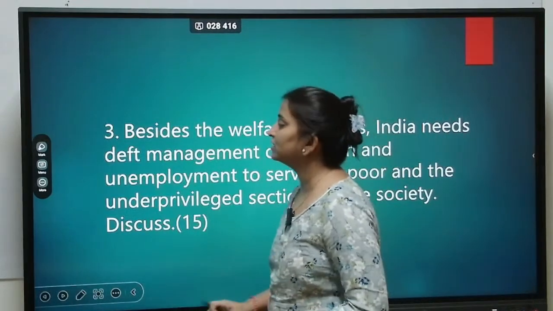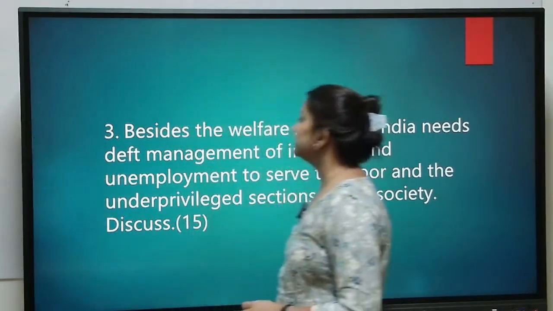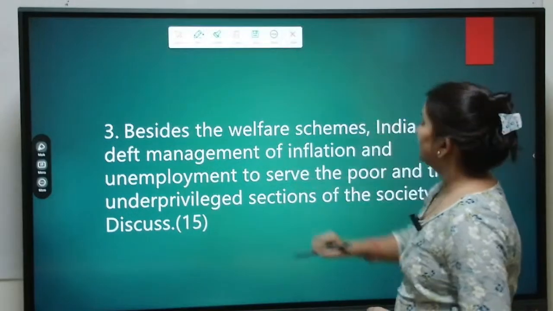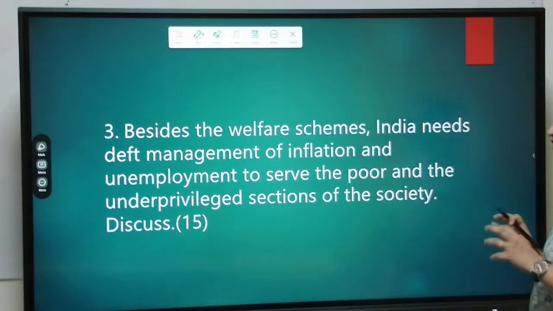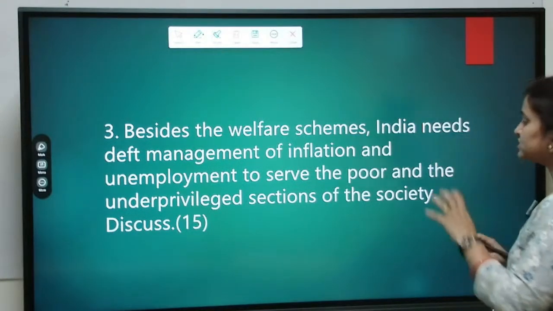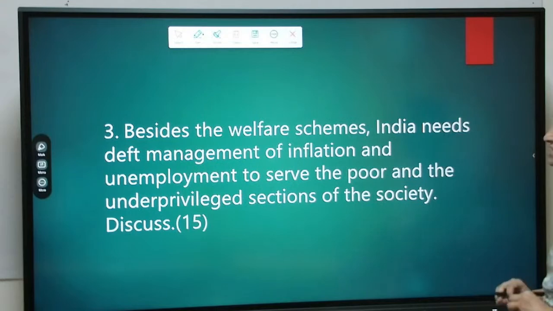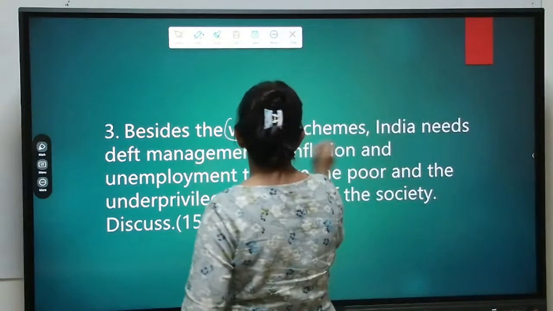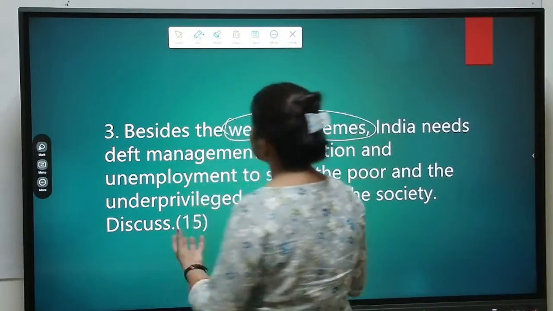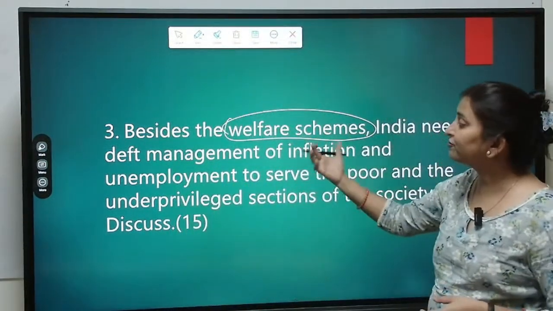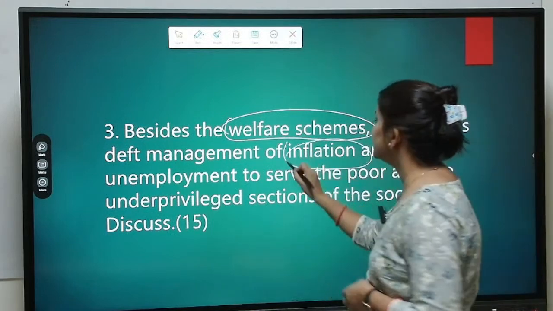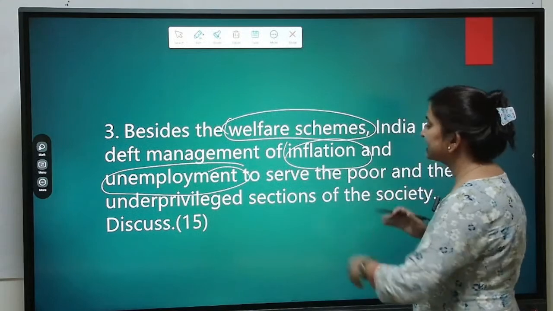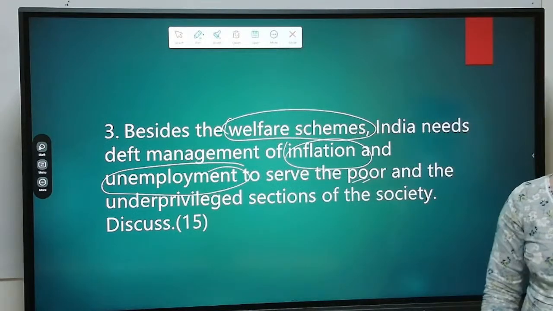Now coming to the third and final question of the day, that is, besides the welfare schemes, India needs deft management of inflation and unemployment to serve the poor and the underprivileged sections of the society. So the question is saying that welfare schemes are not the only solution. Apart from welfare schemes, we need to tackle these two problems, inflation and unemployment. Only in that case will we be able to reduce the number of poor in India.